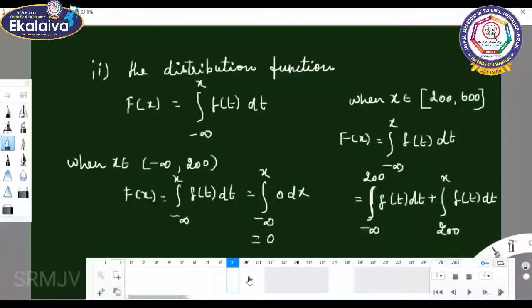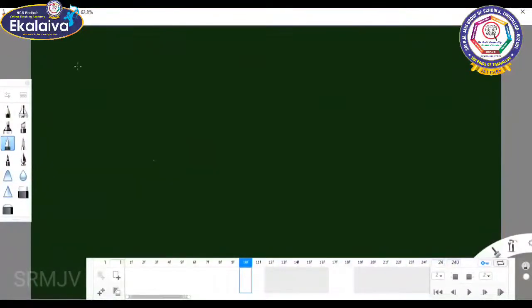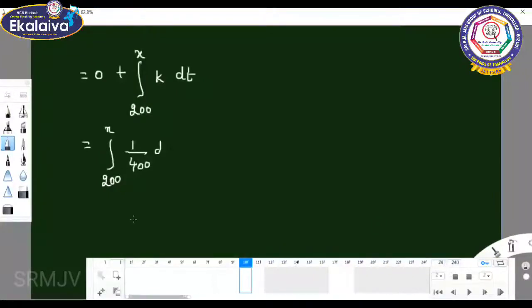Here, the integral is 0 plus 0 plus the integral from 200 to x of k dt. The value of k is 1 by 400, so 1 by 400 into dt.